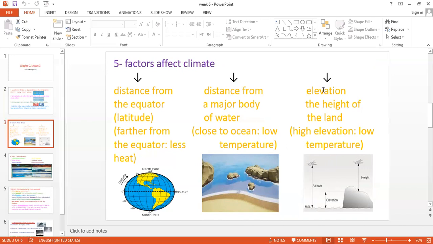After that, number three, the elevation. The meaning of elevation: elevation means the height. So the third factor that affects climate is elevation.